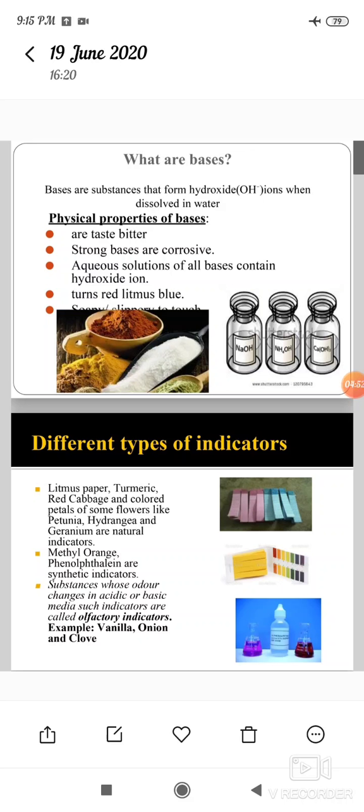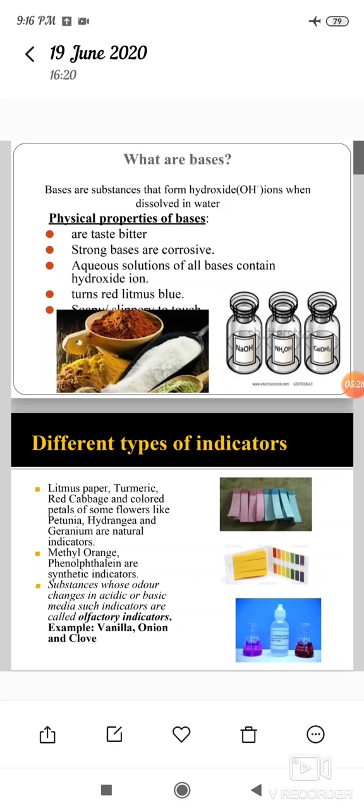This litmus paper change shows that it is a base. So bases are bitter to taste and corrosive, and aqueous solutions of all bases contain hydroxide ions, and they turn red litmus paper blue. The examples of bases are sodium hydroxide, ammonium hydroxide, and calcium hydroxide.